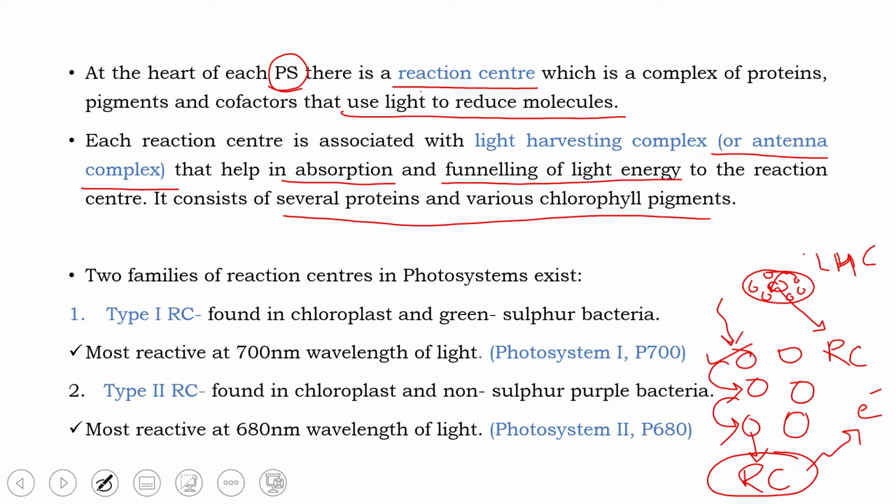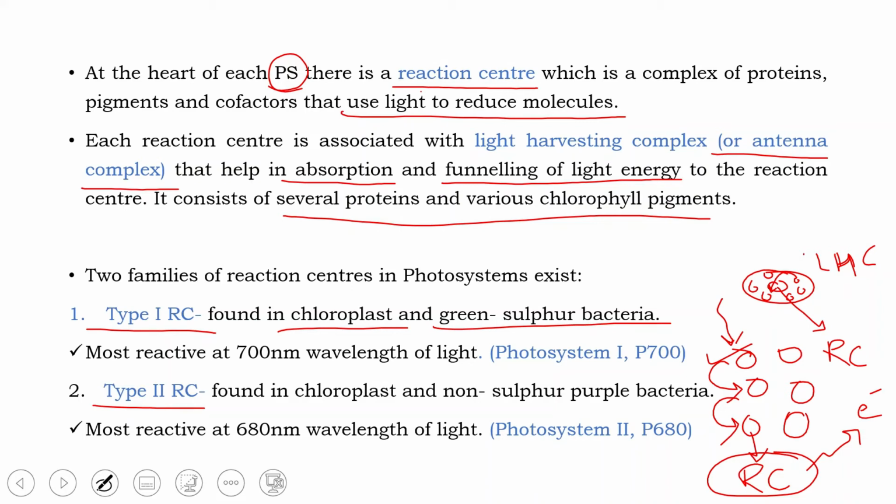This is a concept in the process of photosynthesis which I am going to discuss later when we are studying plant physiology. So I hope the presence of reaction center as well as light harvesting complex in a photosystem is clear to you. Now there are two families of reaction centers. One is type 1 reaction center, which is found in chloroplast and green sulfur bacteria. Because this type 1 reaction center is different from type 2 reaction center, we have two types of photosystems.